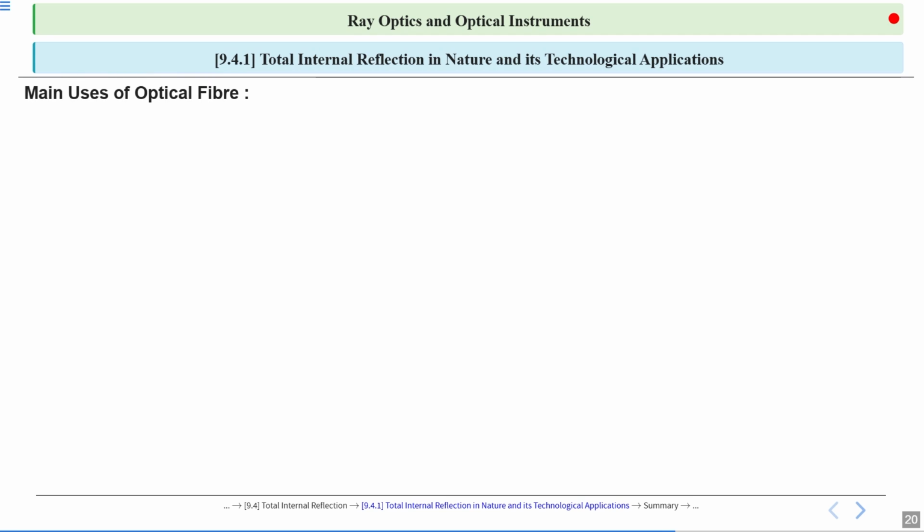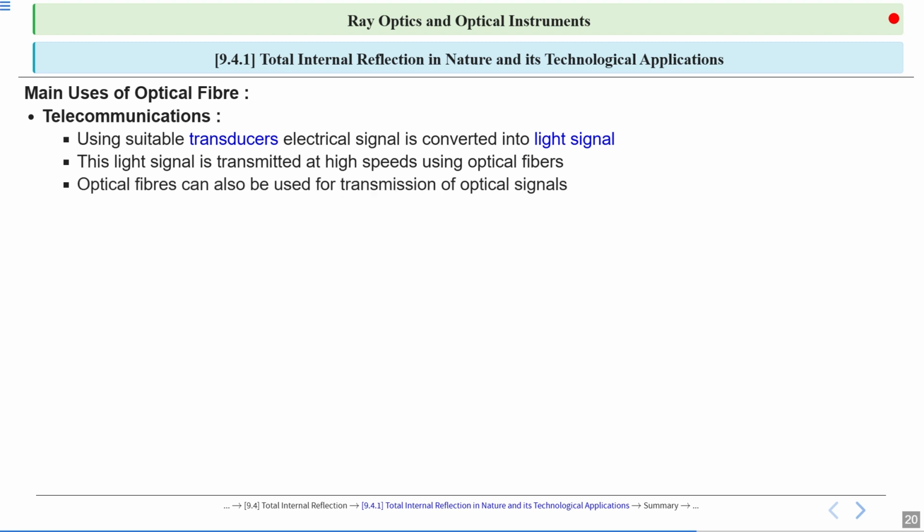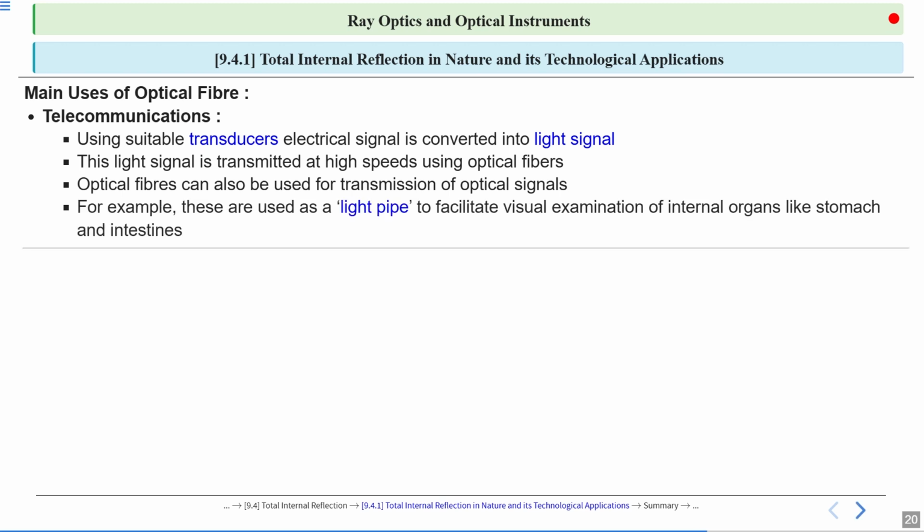Main uses of optical fibers: telecommunications. Using suitable transducers, an electrical signal is converted into a light signal. Then this light signal is transmitted at high speeds using optical fibers. Optical fibers can also be used for transmission of optical signals. For example, these are used as a light pipe to facilitate visual examination of internal organs like the stomach and intestines.